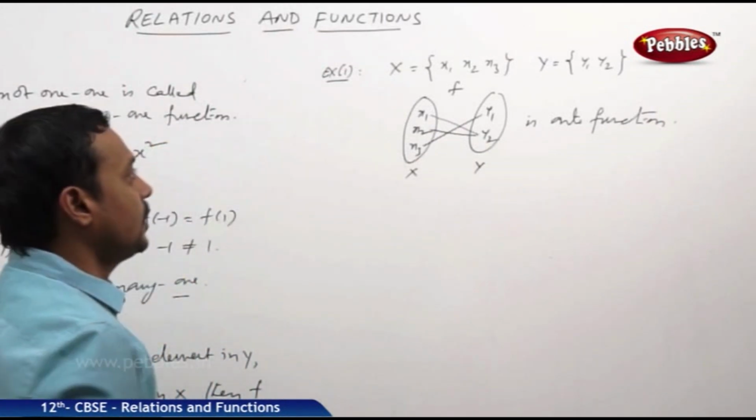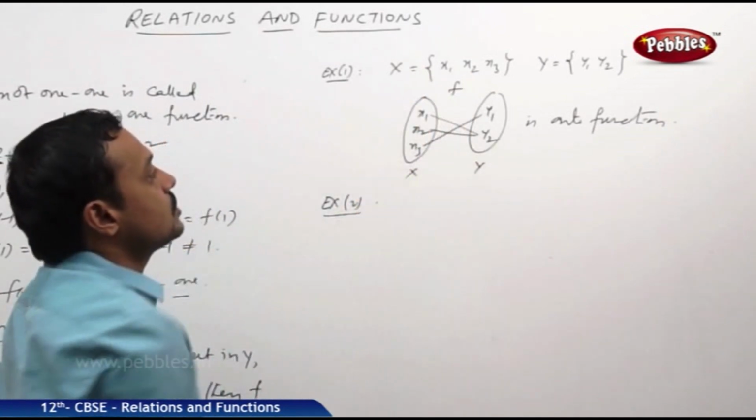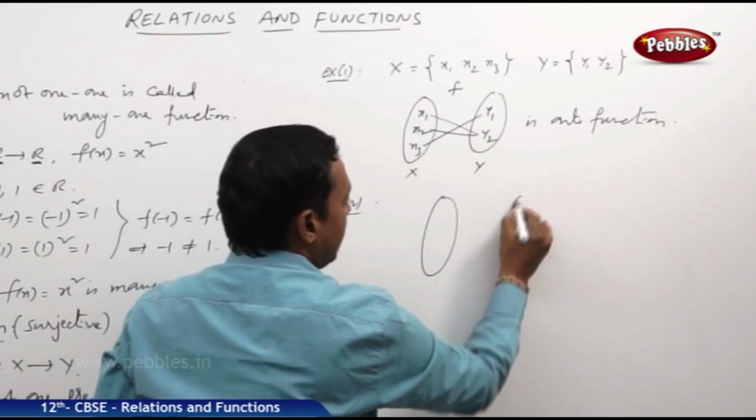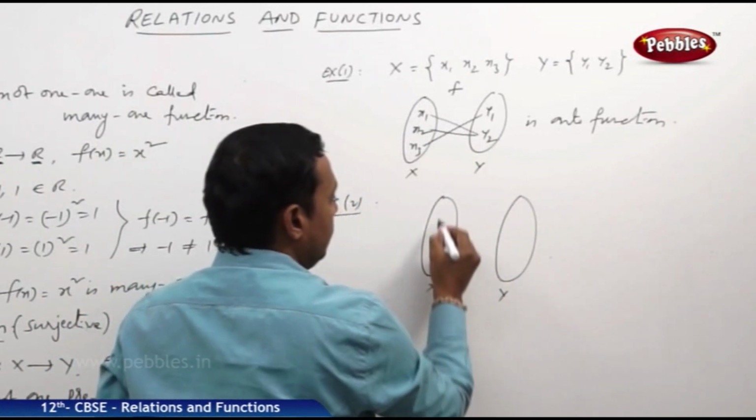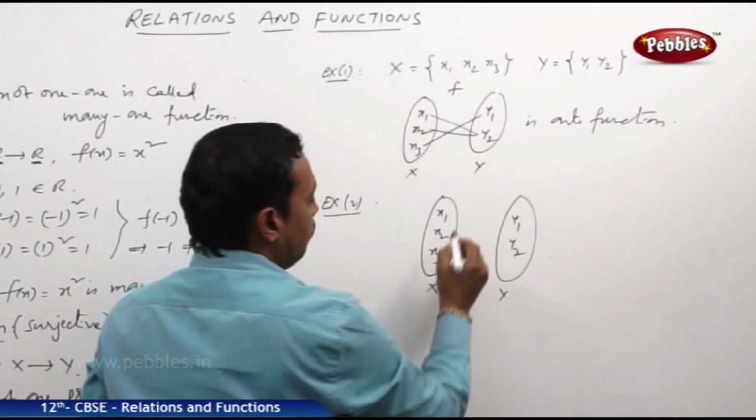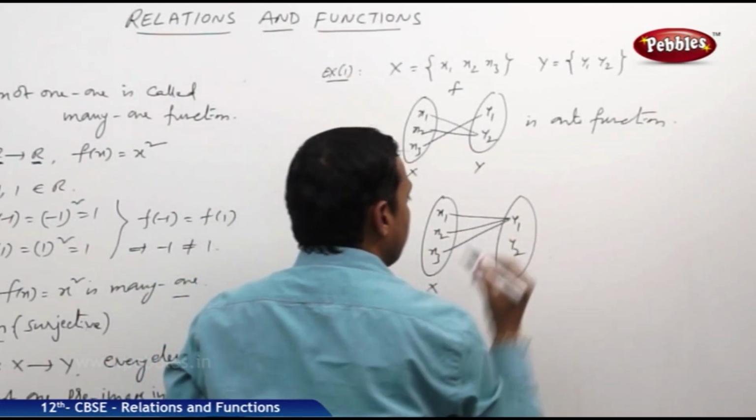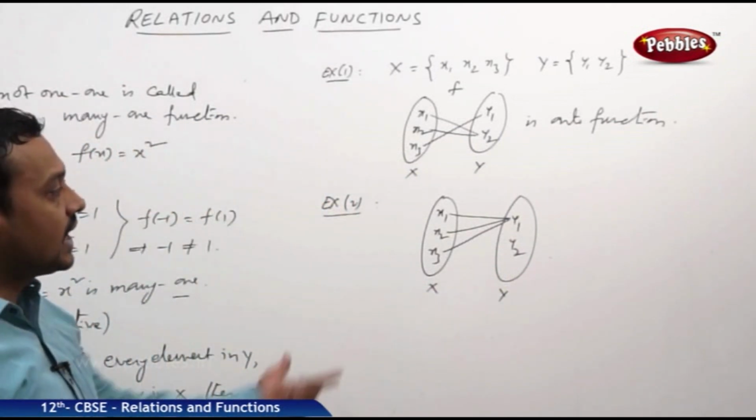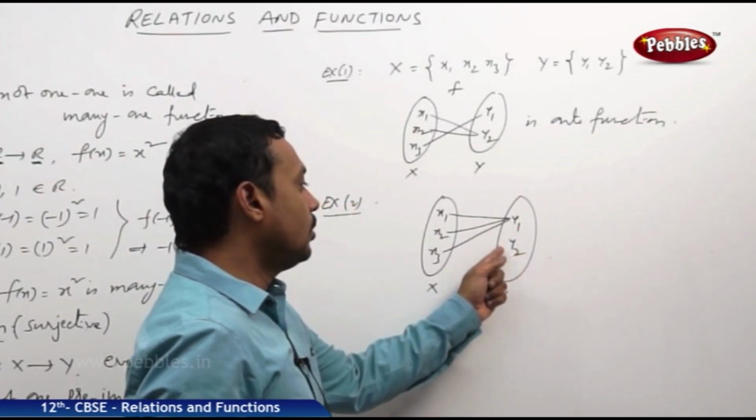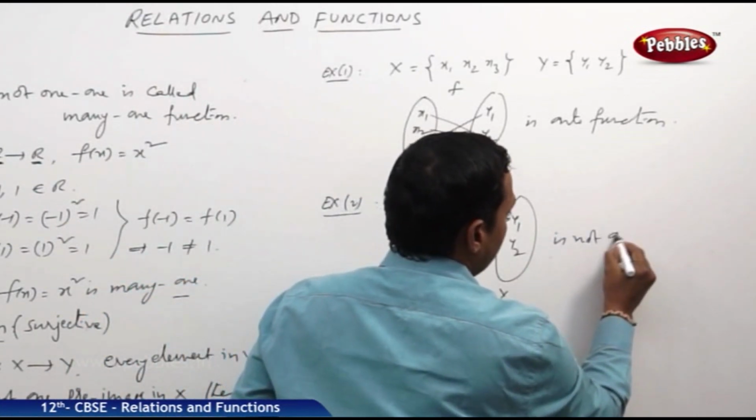It is an onto function. Next, one more example. Same sets: X is equal to {x1, x2, x3}, Y is equal to {y1, y2, y3}, and consider again a relation where x1 maps to y1, x2 maps to y1, x3 also maps to y1. Now clearly it is not an onto function. Why? Because y2 does not have any pre-image, so it is not an onto function.